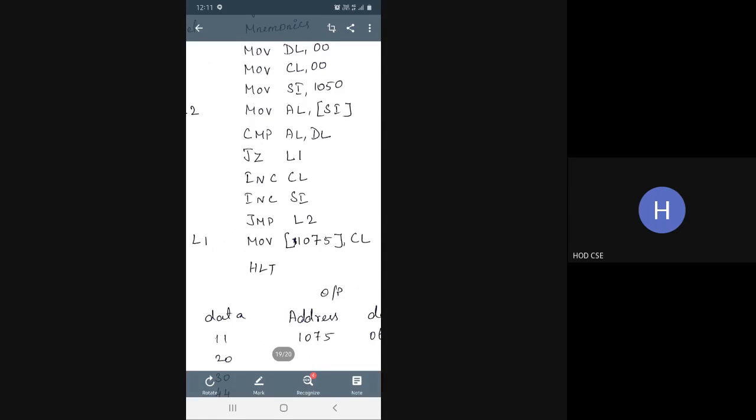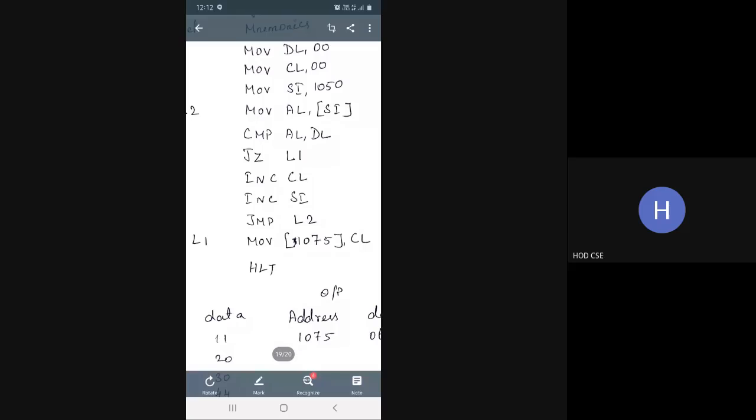Now the SI value is 1051. It is moved to the accumulator register. Then it is comparing DL with AL. So DL with AL means AL is having the value of 1051, DL is having the value 00. So again it goes to increment CL. It won't execute the jump instruction. It won't satisfy the instruction, J is set.